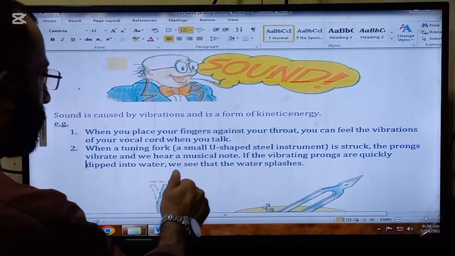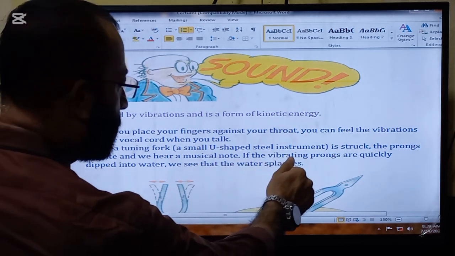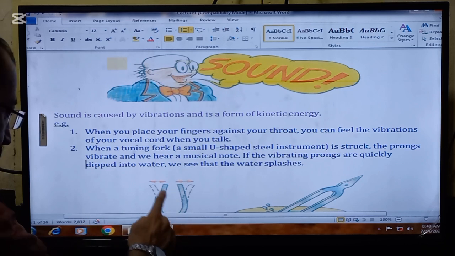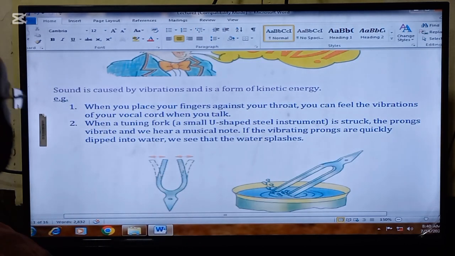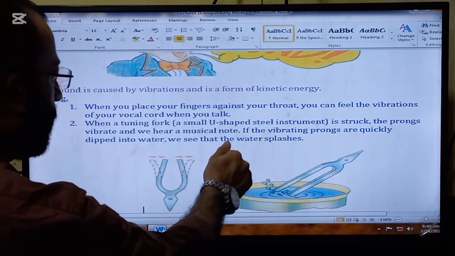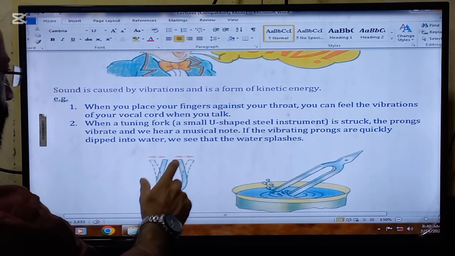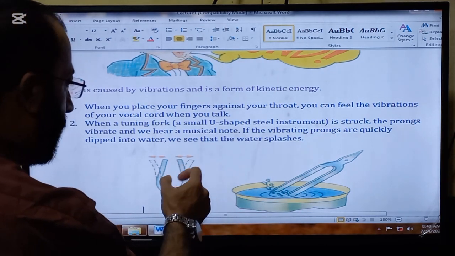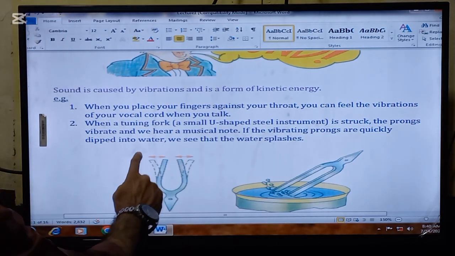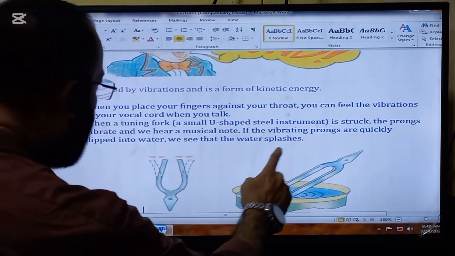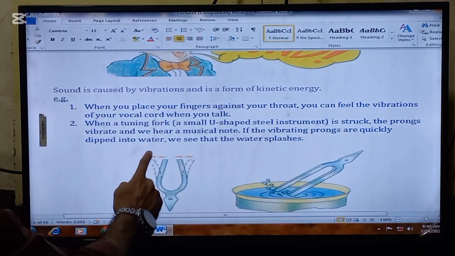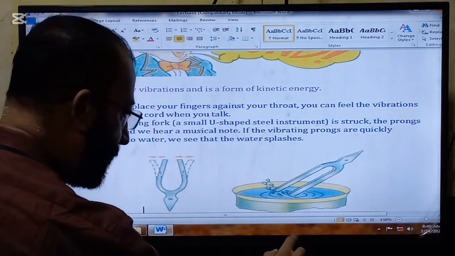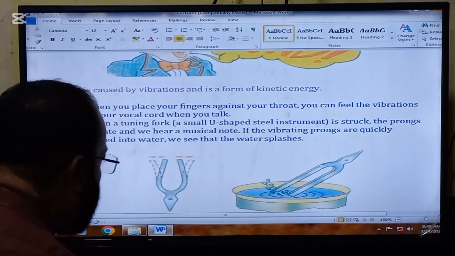When a tuning fork, a small U-shaped steel instrument, is struck, the prongs vibrate. These are the prongs and this is a tuning fork. When we strike it with our finger, the prongs vibrate and we hear a musical note. If the vibrating prongs are quickly dipped into the water, we see that the water splashes because the prongs are vibrating. That's why a splash is produced in the water.